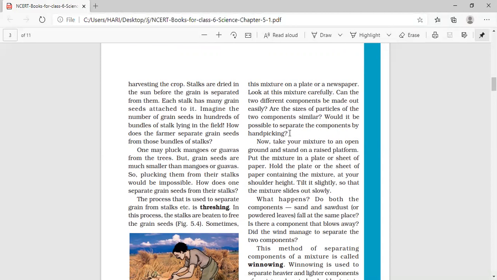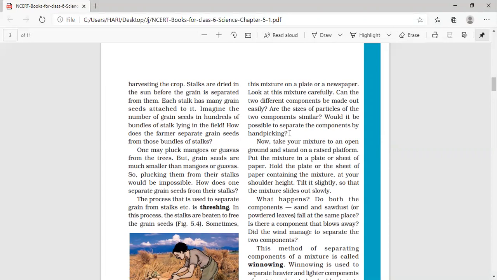Children, we have learned that if the particles or the substance are larger in size and less in number, we can separate them by hand picking. And threshing is a method totally used in agriculture. But in winnowing, we will be using the particles which are having different weight. And here you are asked to learn it with the help of an activity. What are you asked to do?